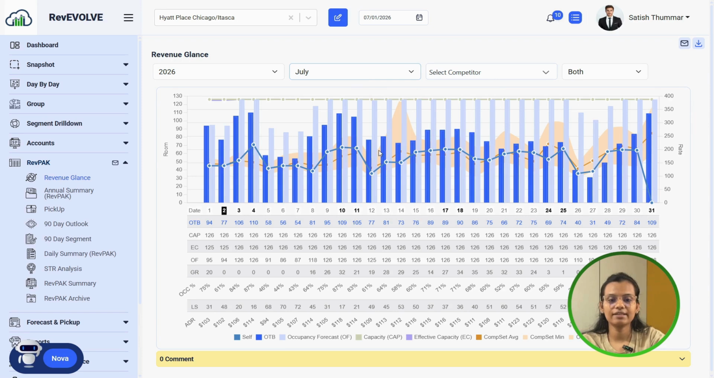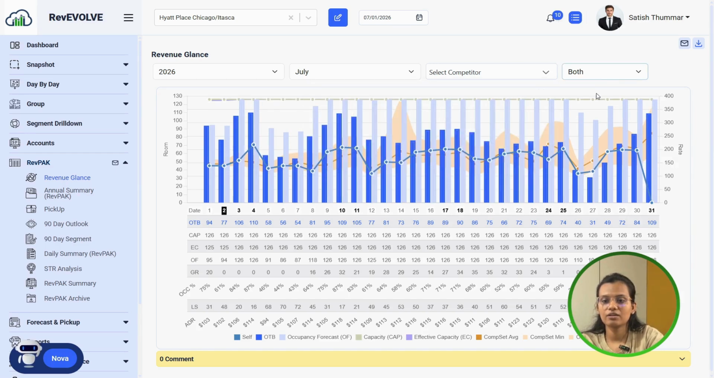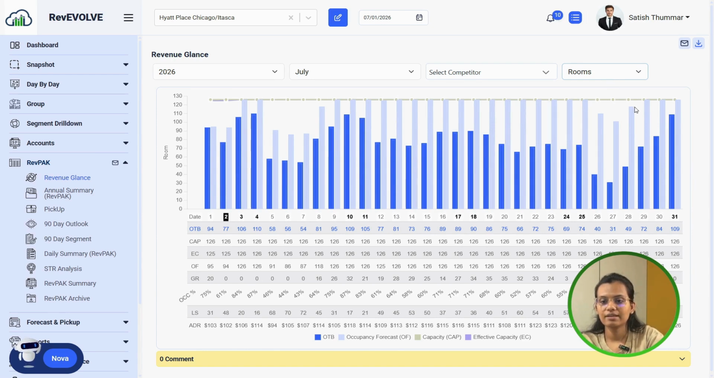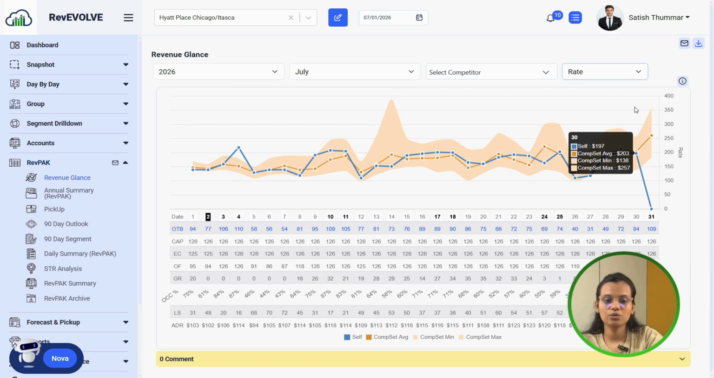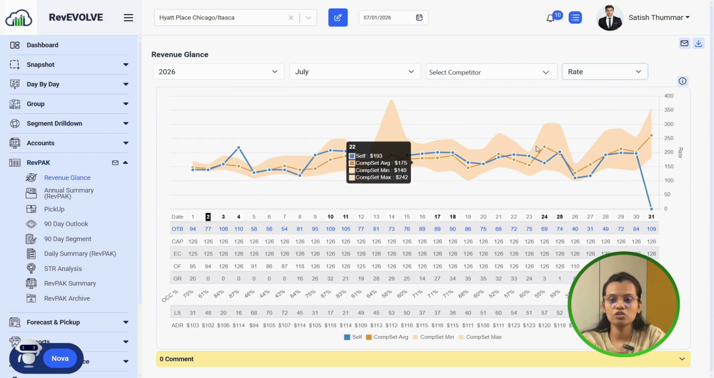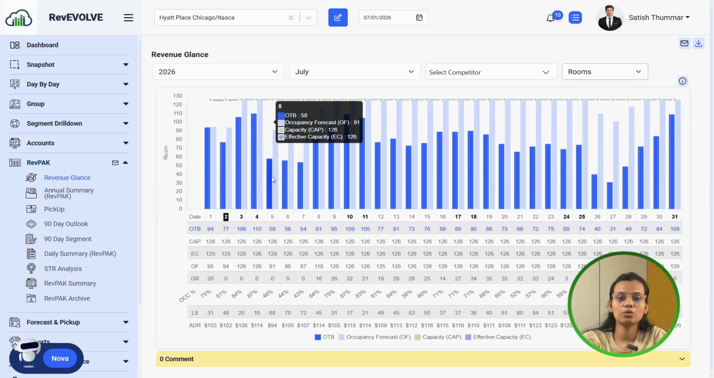Then here you can select any past or future months. From here you can select, let's say, a particular competitor, and then you can see it for that competitor over here. Then we can get it for the rooms or the rate. If you want to see the room part, you can select that, and if you want to see the rate part, you can select that. So you can clearly get to know what your price is versus the ComSet average. And if you want to see the room part, then you can see everything related to the group, like the forecast, OTB, capacity, the effective available capacity, and everything, right?